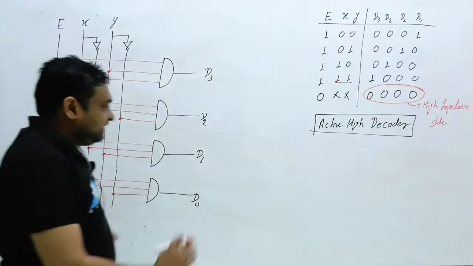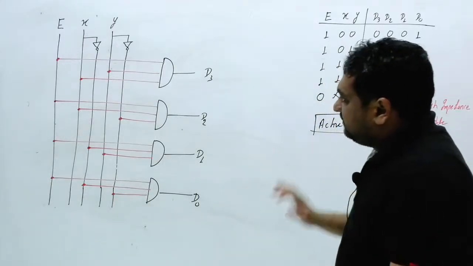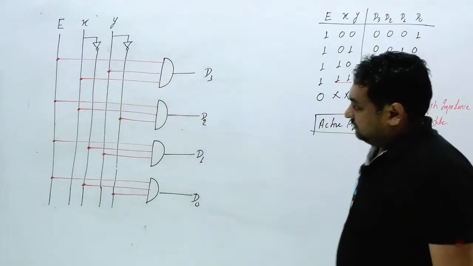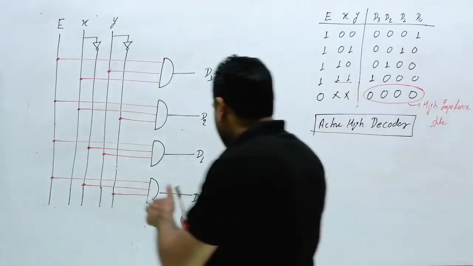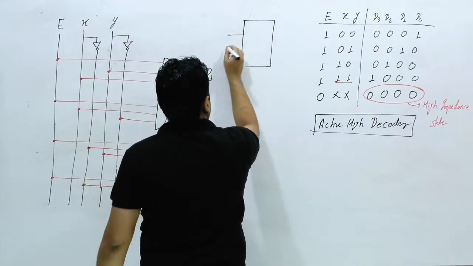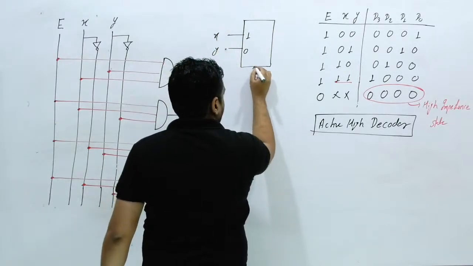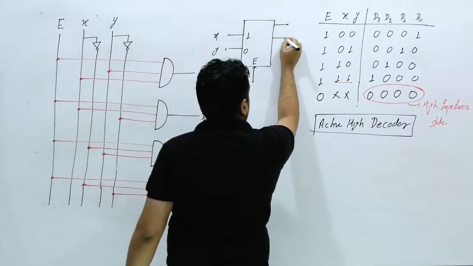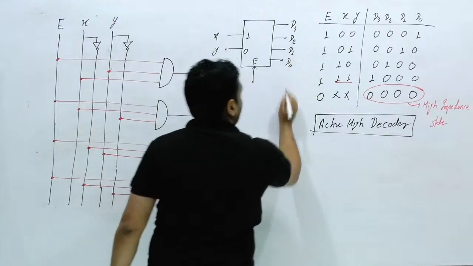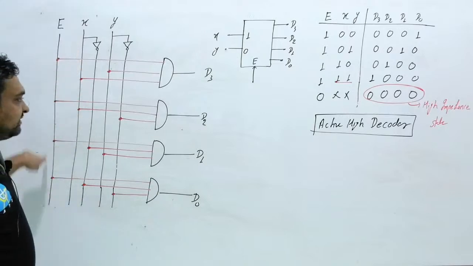Like this. So this will be the inside of the decoder. What is inside the decoder? AND gates, and you can also say NOT gates. Clear? Now, if you represent it this way, this is the decoder circuit, and here this is 2 input, this is 0, this is 1, this is X and this is Y, and this is your enable signal. Here 1, 2, 3 and 4 outputs, D3, D2, D1 and D0. So the inside of this circuit is nothing but these logic gates.